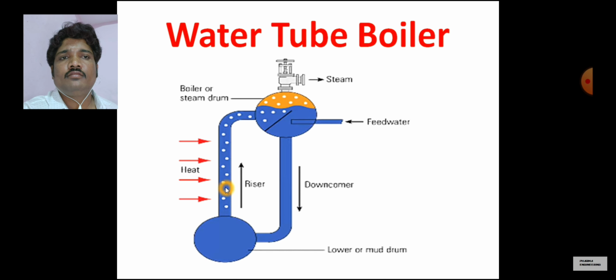This pipe is known as the riser because water flows from the lower drum to the upper drum through this tube. Water coming from the upper drum to the lower drum by this tube is why it is known as the downcomer. Water is fed into the steam drum, the upper drum, through the feed water line, and this is a steam valve by which we can remove the steam from the boiler.